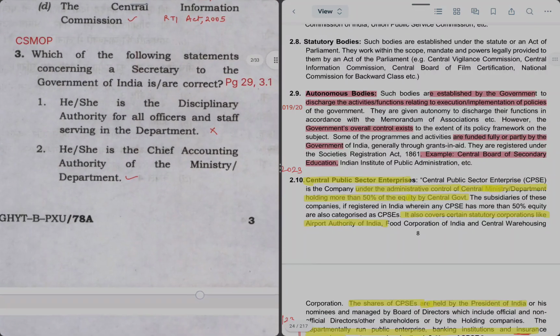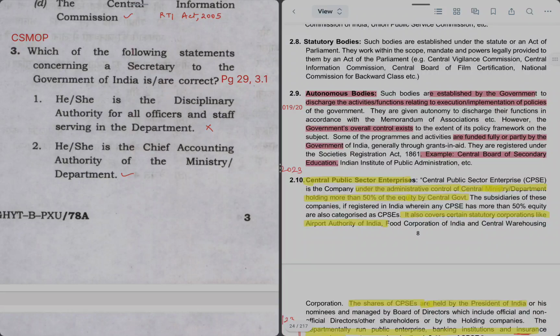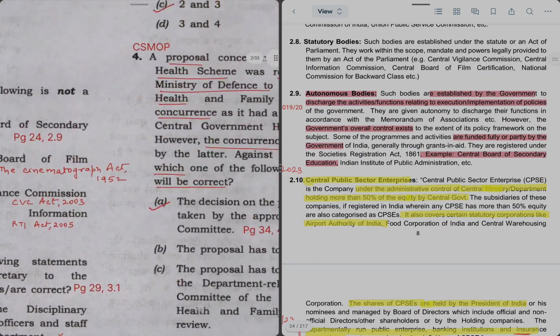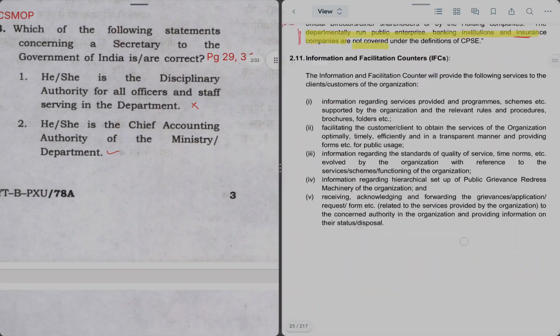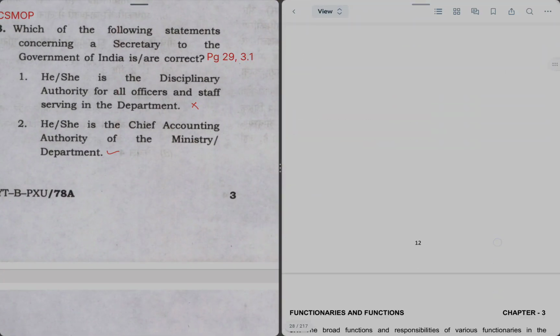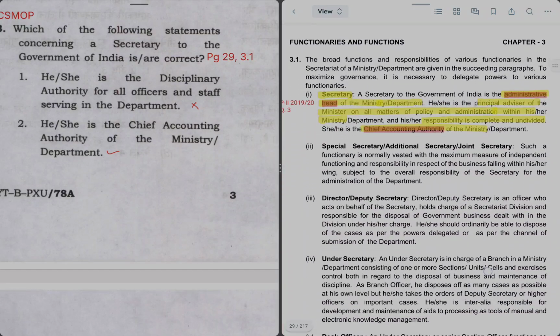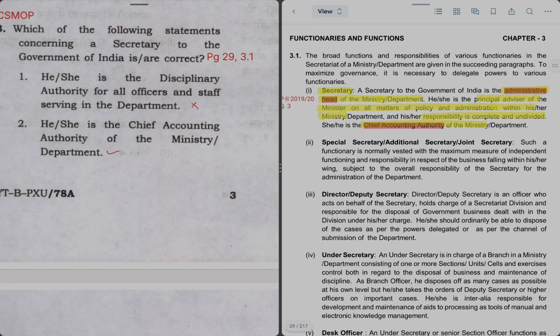Next question is question 3. Which one of the following statements concerning a secretary to the Government of India are correct? Question 3 has given us 4 statements. For that, let's go to page number 29 of this MOP, where the functionaries and functions are described, starting from the top level, which is secretary, then going downwards in the hierarchy.